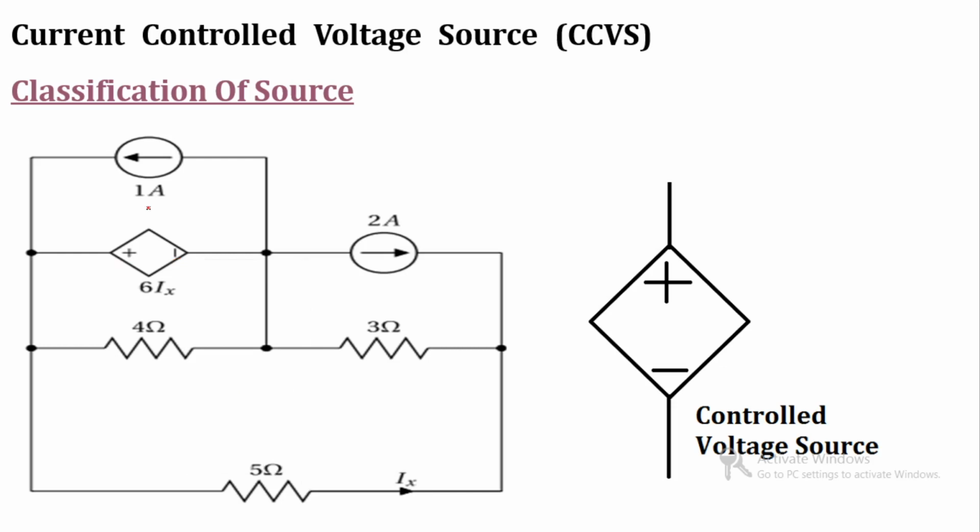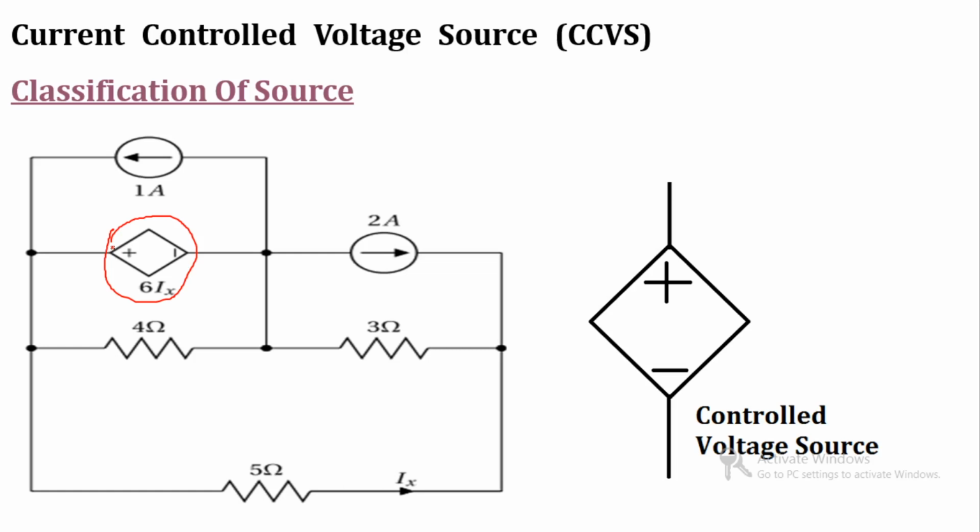So first we have to see if it is a circle. If it is a circle, then it is an independent source. Now if there is a tetragon or quadrangle type of symbol, then we can identify that it is a controlled source.